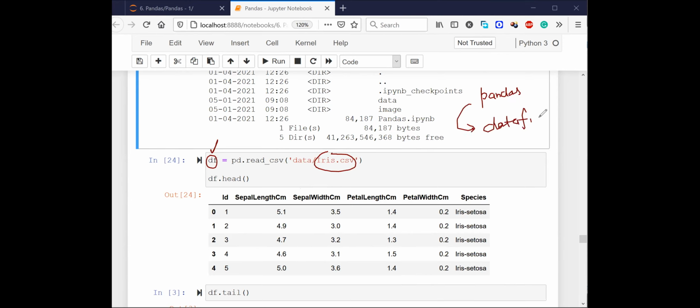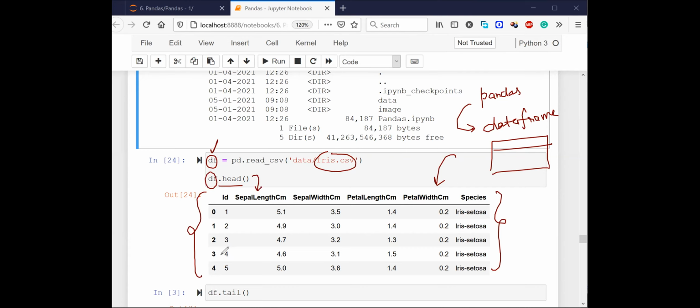There is something called a data frame. A data frame can be thought of as a Microsoft Excel sheet. I've shown you how a data frame looks. This is how your data frame looks. If I say df.head, I'm getting these 5 rows from my data.